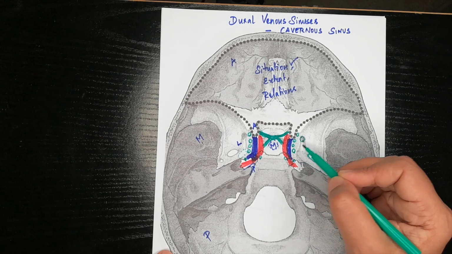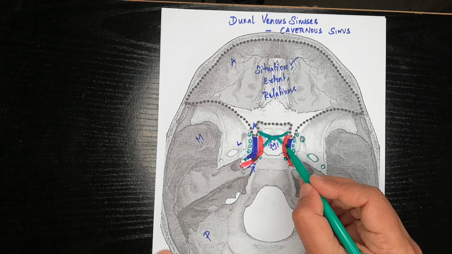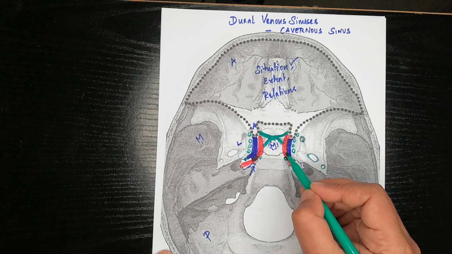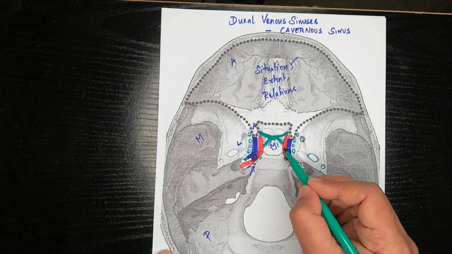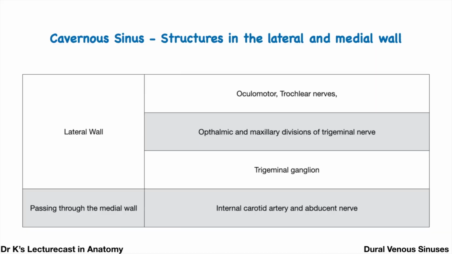So this is very important. I was talking about the sixth cranial nerve, which is the abducent. This abducent nerve, along with the internal carotid artery, lies medially to the cavernous sinus. And this is the tabulation for the structures in the lateral wall and medial wall of the cavernous sinus. Though I have explained by words with the diagram drawn, still it will be much easier to go through this tabular column once again to make a note of all the structures in the lateral wall and the medial wall.